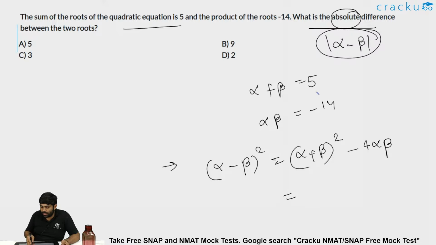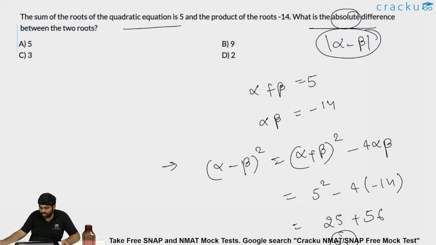So alpha plus beta is 5. So this is 5 square minus 4 times alpha beta, which is minus 14. This is 25 plus 56, which should be equal to 81. So alpha minus beta whole square is 81.